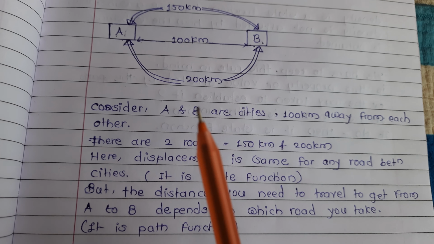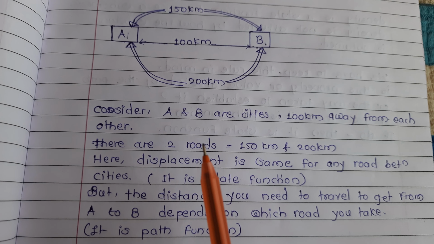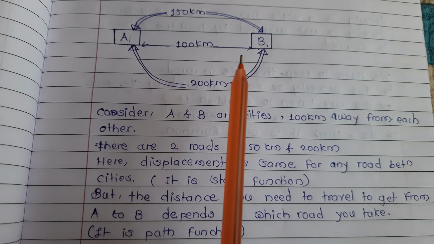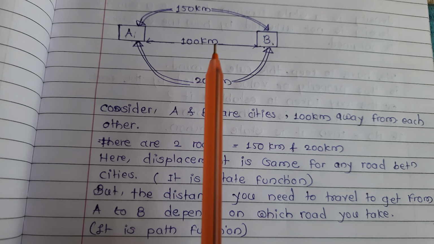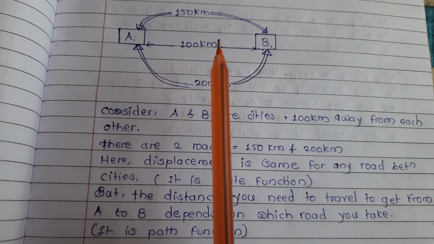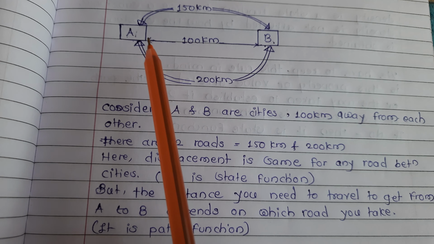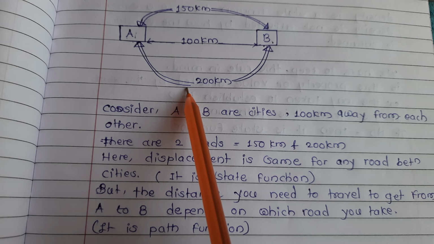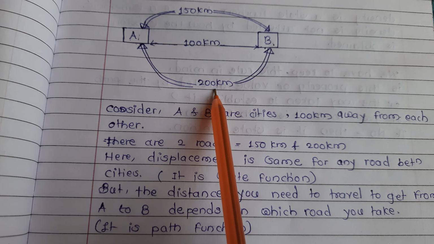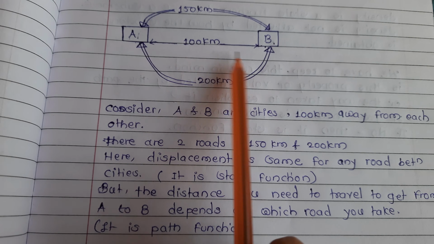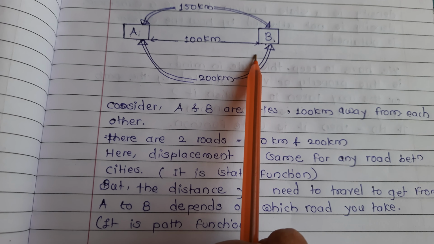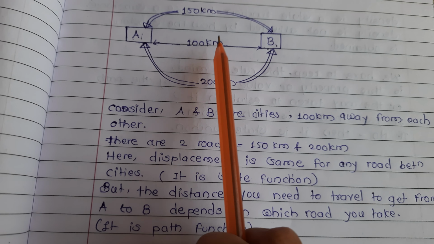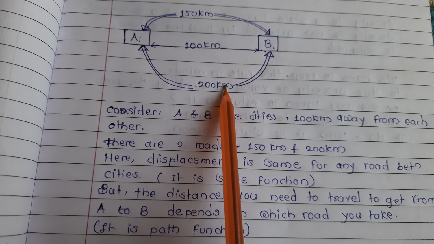See, this is a simple example for understanding path function. A and B are two cities 100 km away from each other. They have two roads in between them. The first is a 150 km long road and the second is 200 km. The distance between these two cities is 100 km, but the roads are 150 km and 200 km.